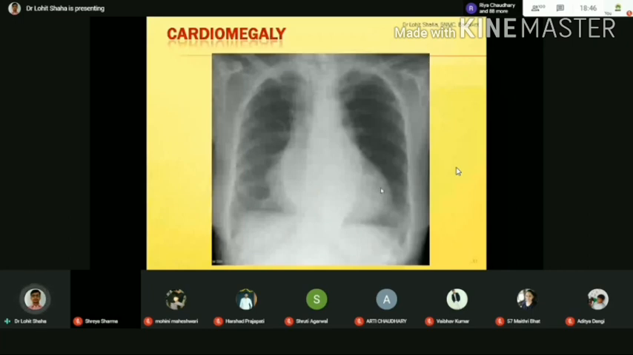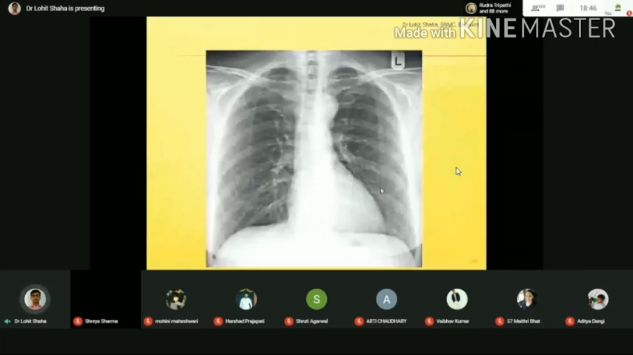So now, this is an X-ray. Are you observing anything over here? Anyone? Fibrotic changes. Fibrotic changes, okay. Any other things? Tracheal shift. Okay.